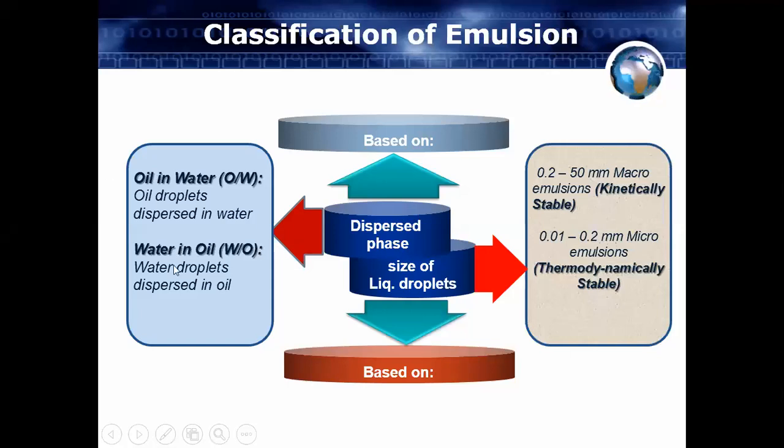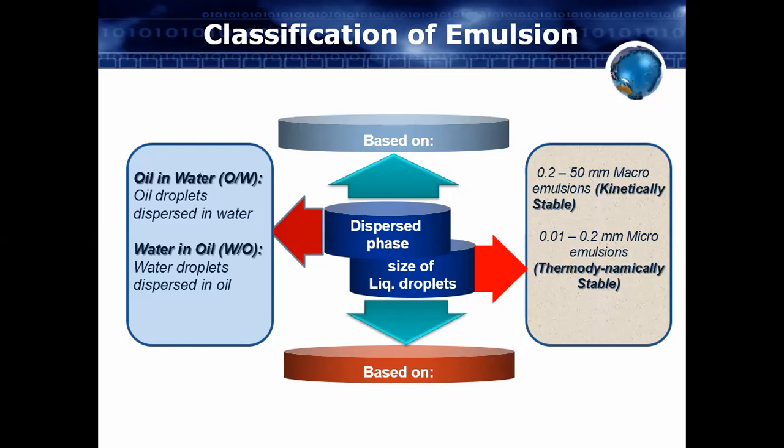Then another type is the vice versa, that is water in oil emulsion, shortly called WO emulsion. Suppose you have taken a small quantity of water and a large quantity of oil, say 100 ml of oil and you have added 25 ml of water. So your water will be distributed in the form of globules inside the oil. So here your water will act as the internal phase and oil will act as the external phase.